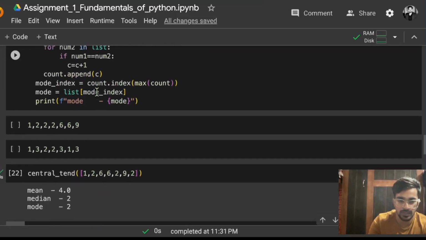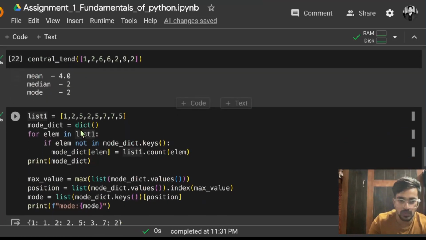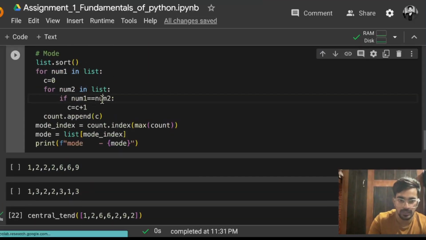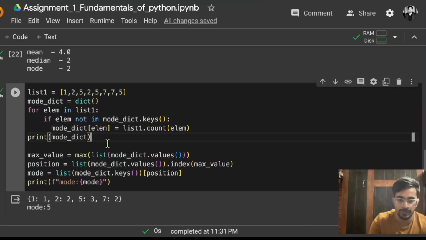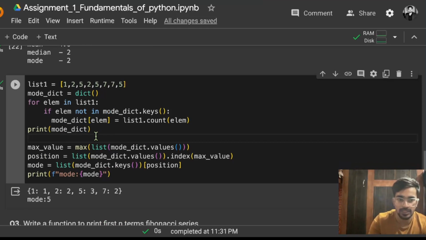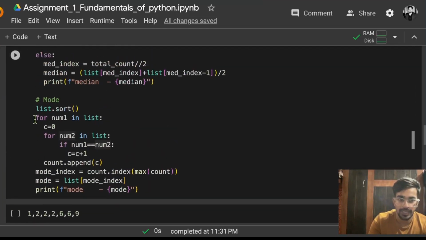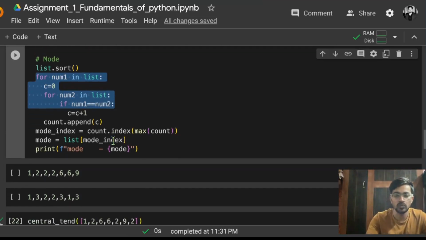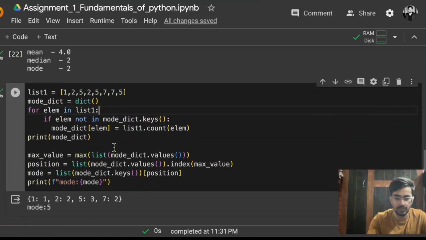The thing that was happening in the earlier logic is not going to happen in this logic. So this logic is going to be more efficient than the earlier one. You can apply this logic to be more efficient. It will take less space and it will also be faster, because in the earlier one you are applying a nested for loop. A for loop inside a for loop will obviously slow down your code. So this code will be faster. It is also taking less space because it is not storing the count of every element; it stores the count of 2 only once. You can see the count of 5 is 3, and the count of 7 is 2. That is how it is storing all the things.